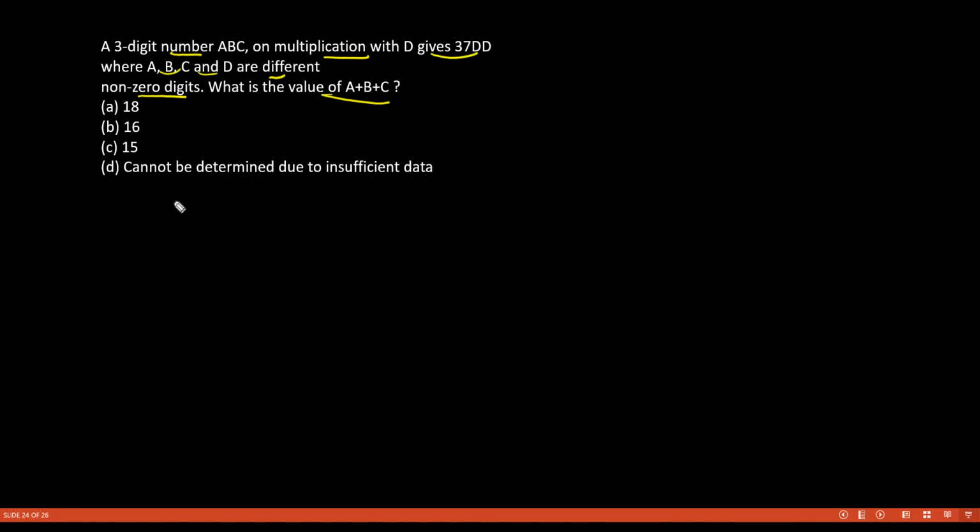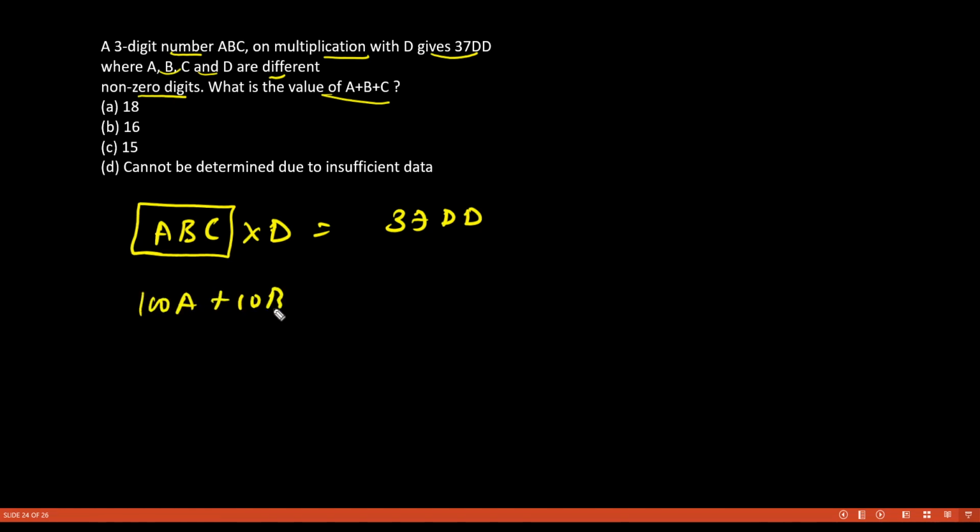Okay, so let us try. There is a three-digit number ABC, and when multiplied by D, it gives us 37DD. Let us write this in our own format. ABC is 100A plus 10B plus C, multiplied by D, giving 37DD.